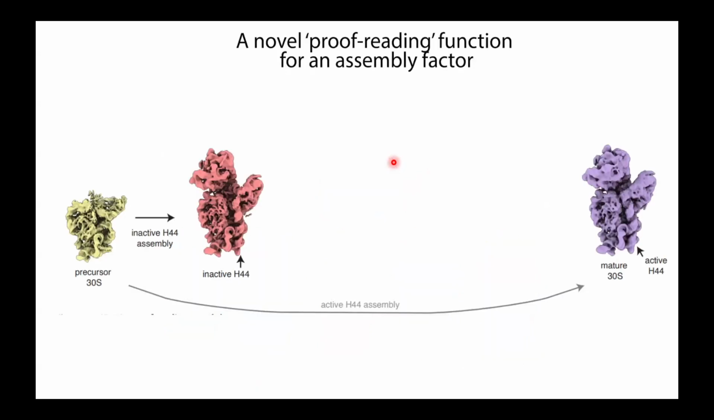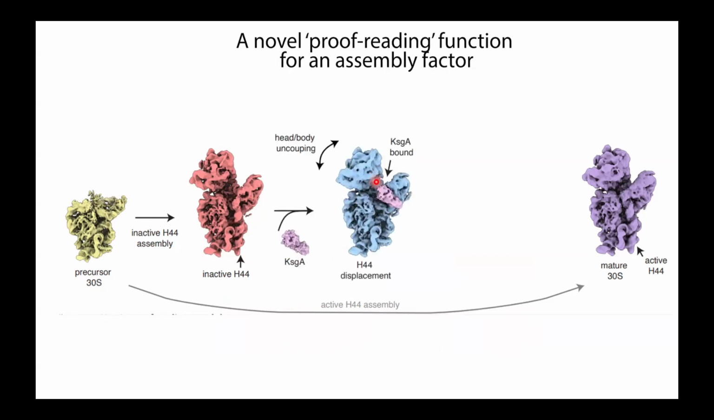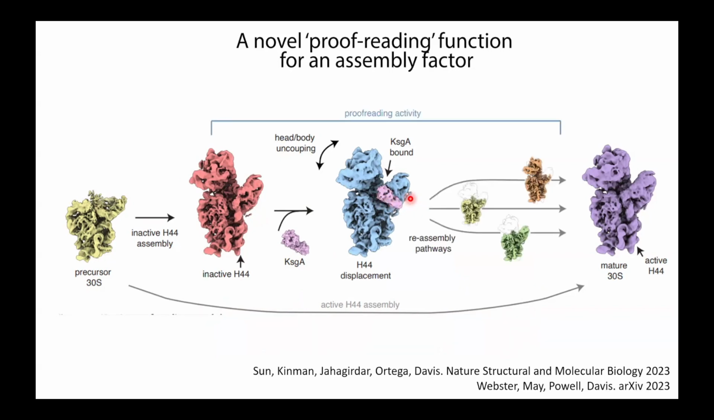And so that led to this sort of integrated model. You can imagine precursor particles, and this kinetically partitions between productive helix 44 assembly into an active state. It can do so, but it does so with incomplete fidelity, giving rise to this conformation of inactive helix 44. And in data I didn't have time to show you, we believe that creates a binding site for KSGA. Upon KSGA binding, that will displace helix 44. KSGA is then able to methylate its target RNA. That methylation leads to dissociation of KSGA, and then that affords the particle a new opportunity to assemble helix 44 in this active conformation, thereby increasing the overall fidelity of the assembly pathway.